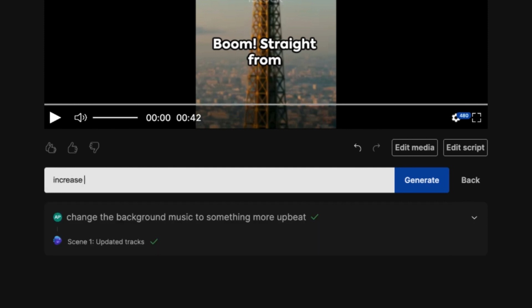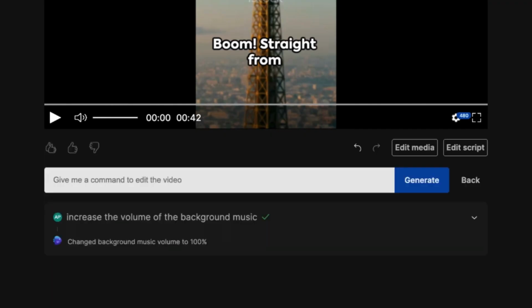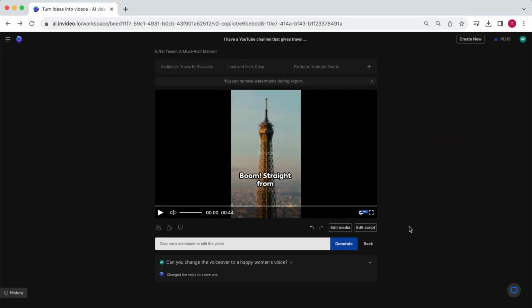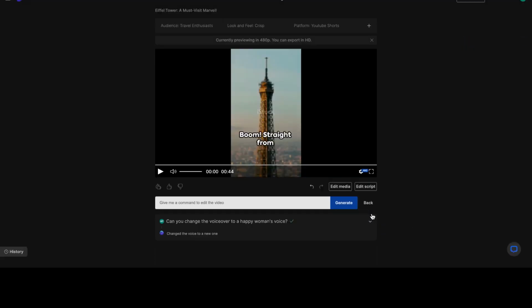And I actually also wanted to increase the volume of the background music to make the short more engaging. And let's also instruct it to change the voiceover to a more happy woman's voice. Now let's see what InVideo's AI editor did with my instructions.